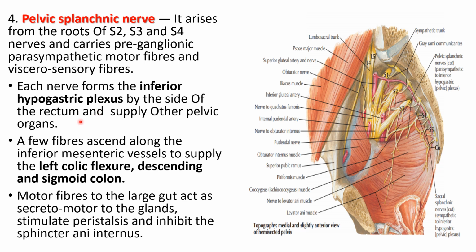The inferior hypogastric plexus is a network of nerves that supplies the organs of the pelvic cavity, and it gives rise to the prostatic plexus in males and the uterovaginal plexus in females.